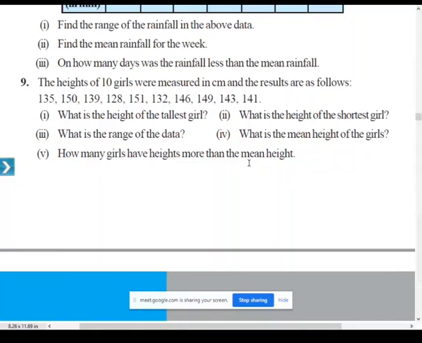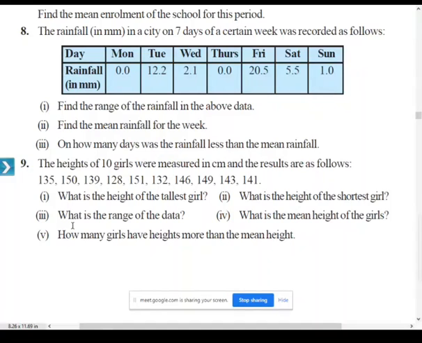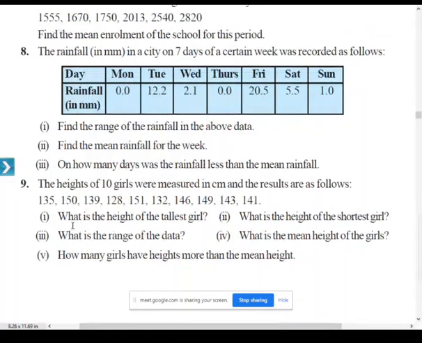Sir, please explain the question about numbers between 1 by 2 and 1 by 3. Sir, I have not got the 8th question. Question number 8: find the range of the rainfall in the above data. Range is nothing but highest value minus lowest value. It is very easy. And find the mean rainfall. Mean rainfall means you have to add all these and divide by the total number.